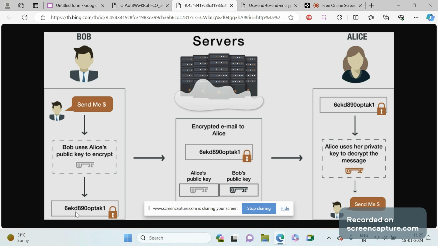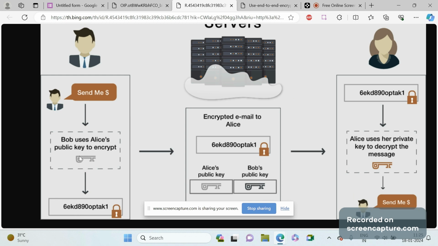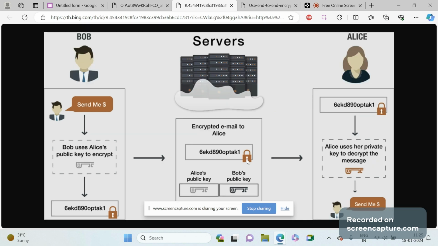See, the message has been saved like this. Sometimes we send "hi", so the "hi" will be saved like a code, and this code will be saved on the WhatsApp servers. When it is received here, that code will be automatically decoded and she can see the message. So if he is sending the message "send me money", it has been saved like 6 EK and something. And when it is received here, the receiver can see "send me this dollar". So it has been saved like a code.